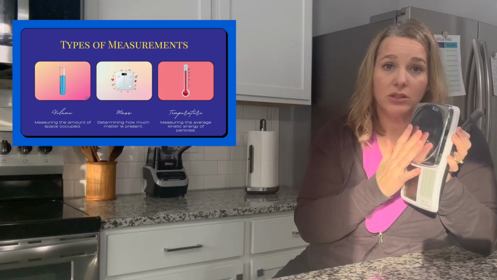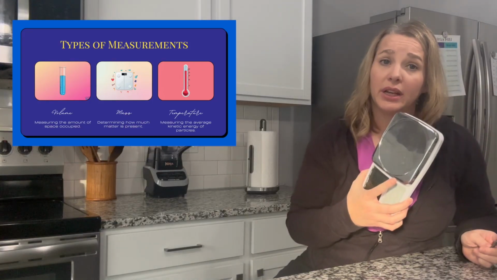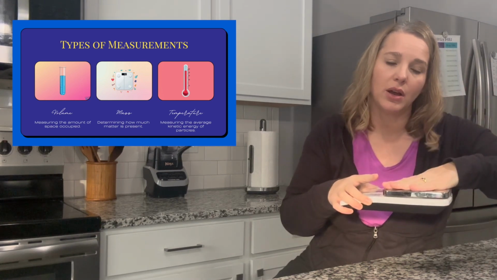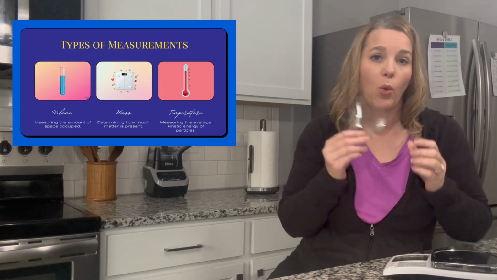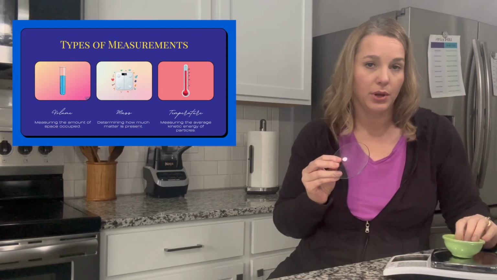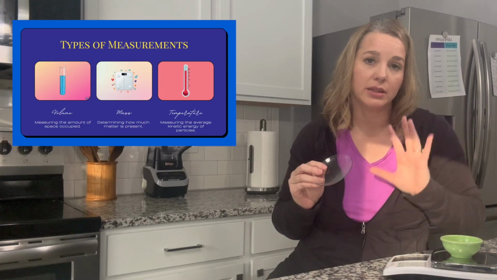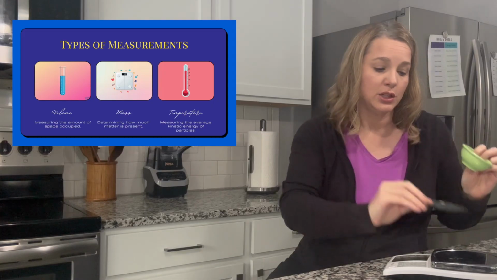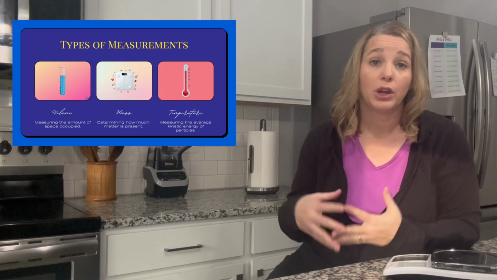An electronic balance or scale will let us weigh whatever we're working with. To use an electronic balance, we need to have something that we put on it. So you don't want to ever put things straight onto your balance or your scale. Today I'm going to be using a watch glass, or you can use a bowl, just anything that you can put on there to put things inside. And we'll talk about exactly how to use the electronic balance here in just a minute. So you need your balance and then some kind of container to put on top of it that you're going to put your substance in that you're measuring. So that is for measuring weight.